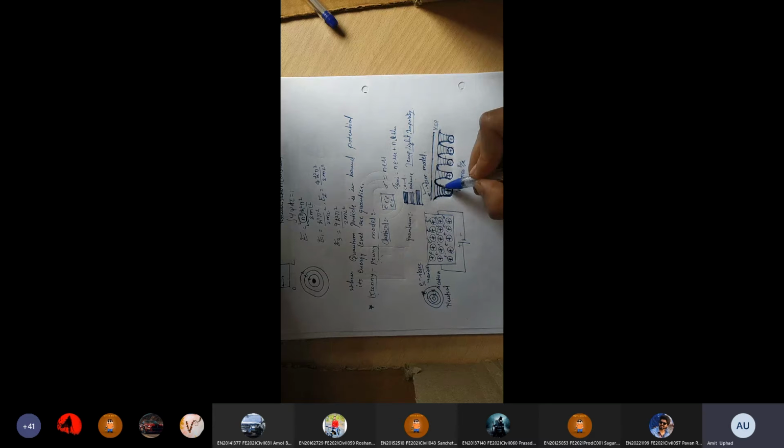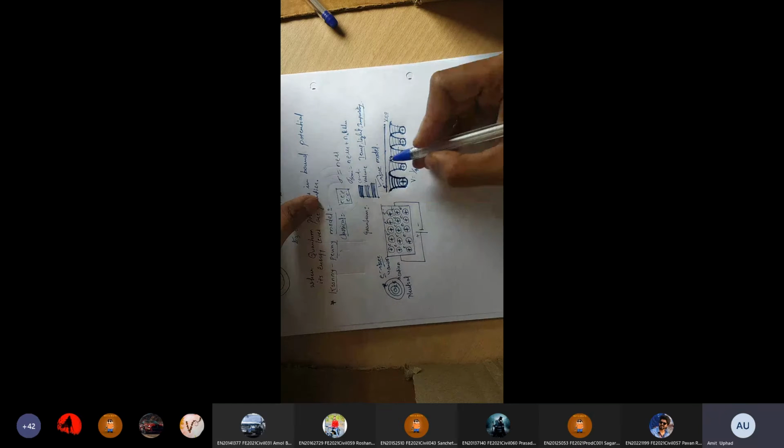It cannot be trapped in a particular energy level. Okay, when an electron is trapped in a particular potential, it generates its own energy level, and when it comes out, it is free to move. Is it clear what I am saying? And such an electron will be treated as a free electron.